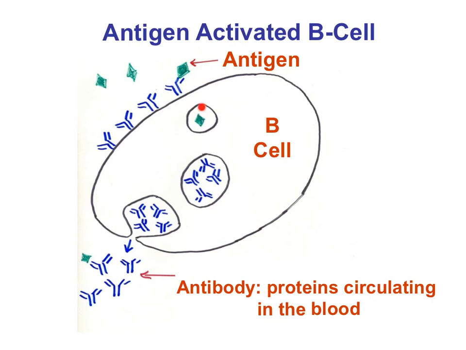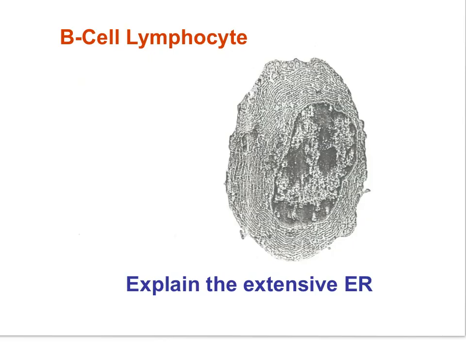The antigen is then engulfed, ingested, and the B lymphocyte produces antibodies that, once released, will remove the antigen, the pathogen, from the body. Antibodies are proteins released through exocytosis into the bloodstream, where they will contact the pathogen with its surface antigens. Here is a micrograph of a B lymphocyte with extensive ER within the cell.